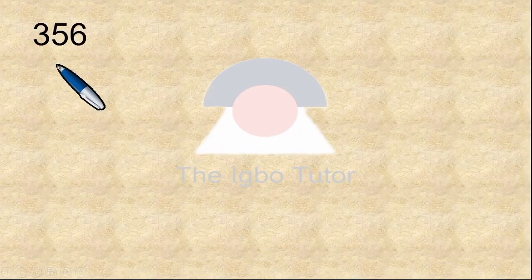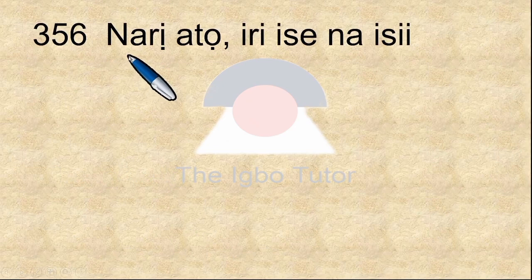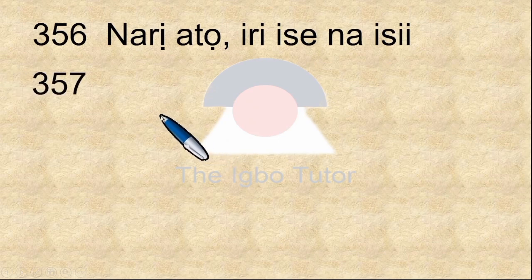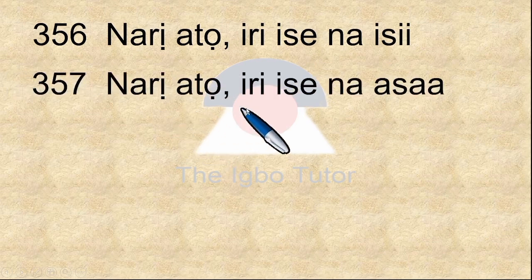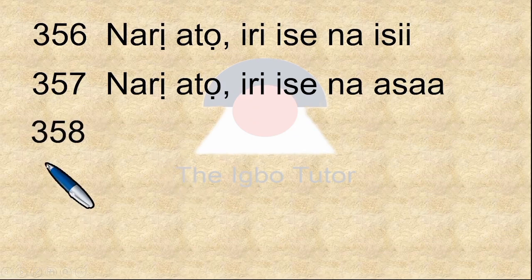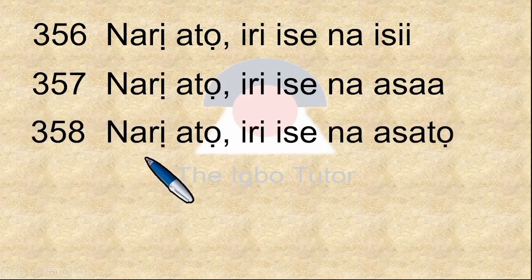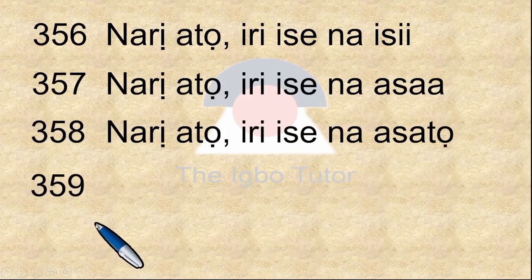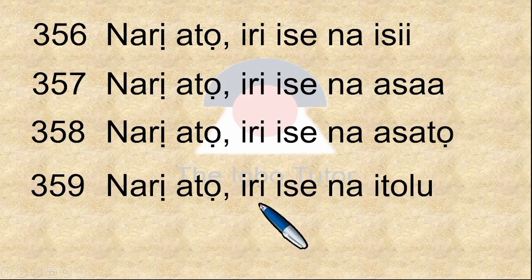Move on to 356, which is narị atọ, iri ise, na isii, 356. 357, narị atọ, iri ise, na asaa, 357. 358, narị atọ, iri ise, na asatọ, 358. 359, narị atọ iri ise na itoolu, 359.